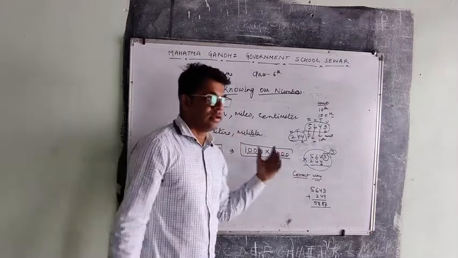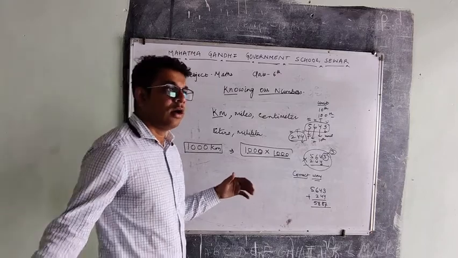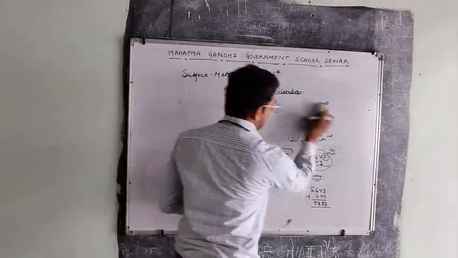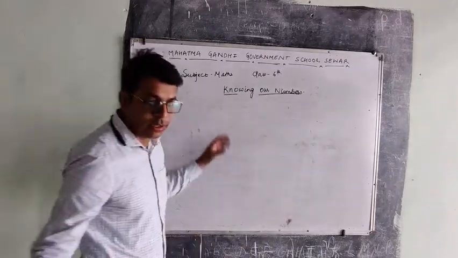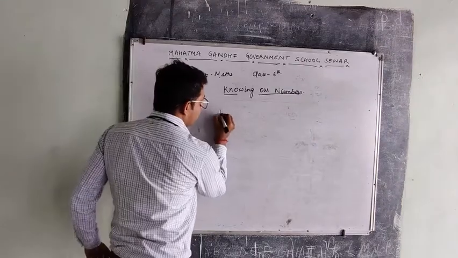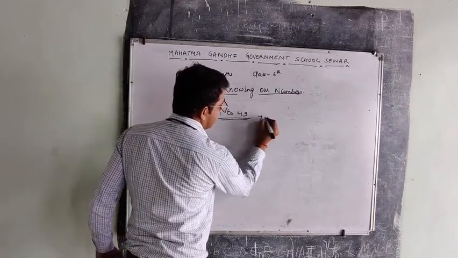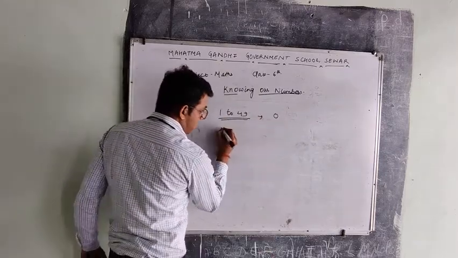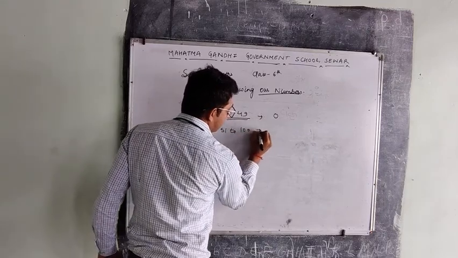Now we will study how to round off big numbers. As we studied recently, 1 to 49 will be rounded down to 0, and 51 to 100 will be rounded up.